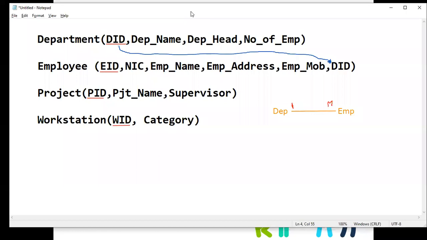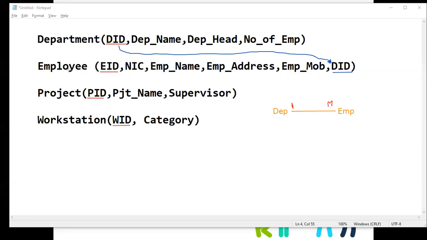Now this becomes the foreign key of this table. Foreign key. The primary key, which I underlined in red color, is the primary key, and department ID is the foreign key because it's the primary key of another table, and this department ID is added to this employee table only because we have to create the relationship. So then it becomes a primary key, sorry, foreign key. Now these two tables are linked together, right?